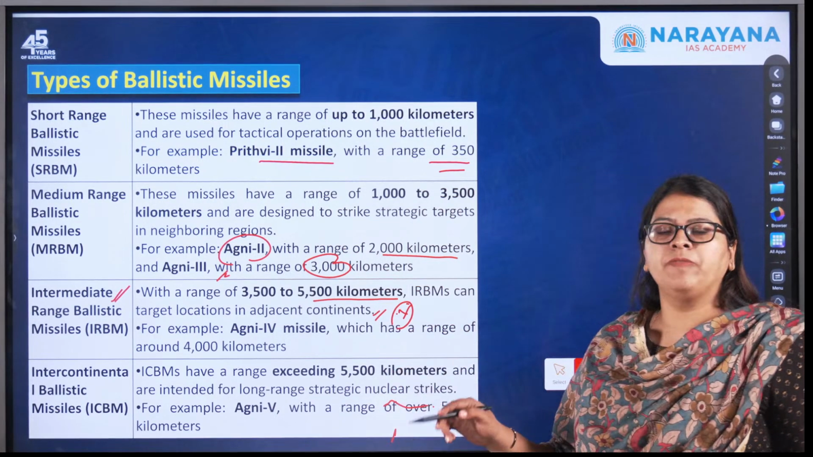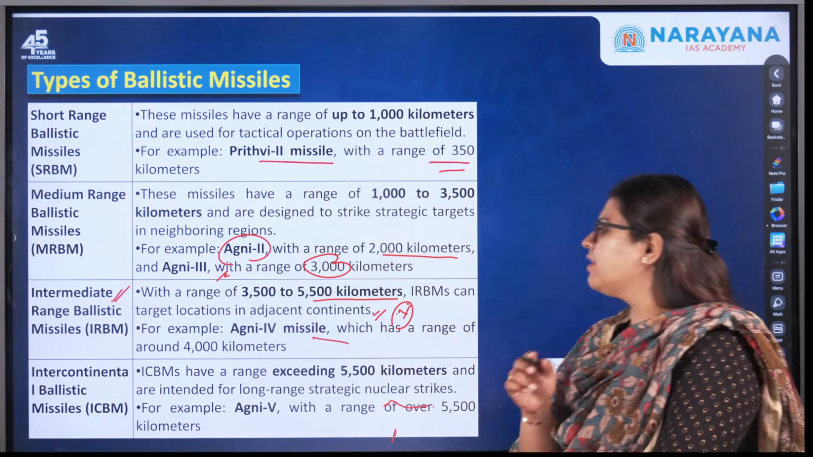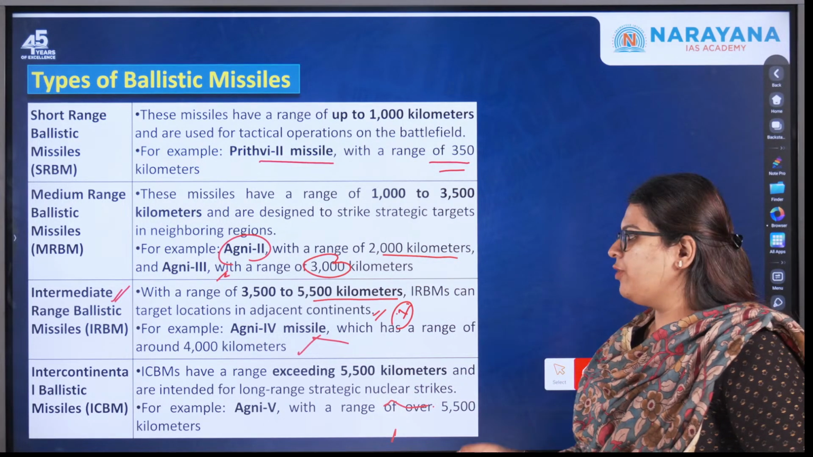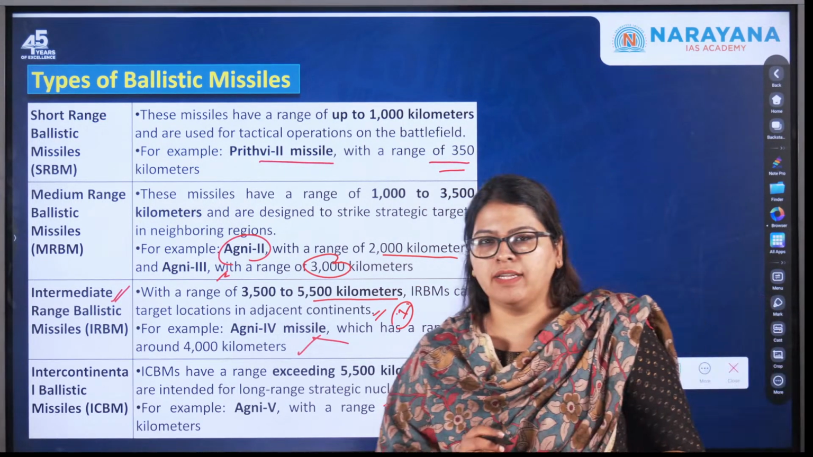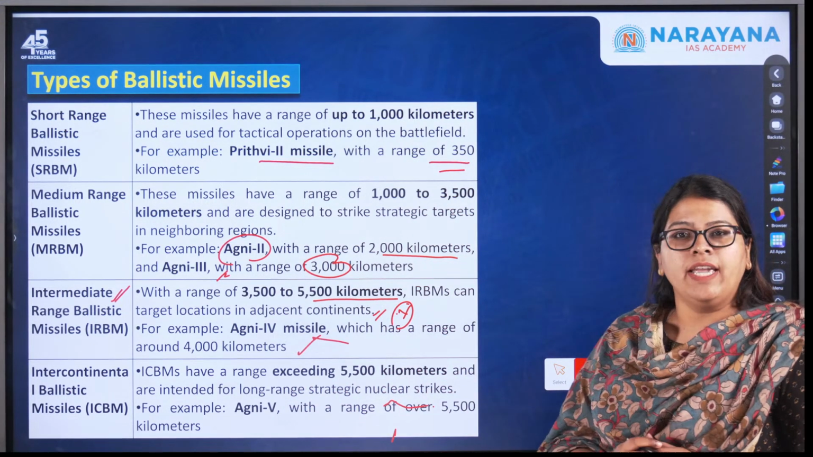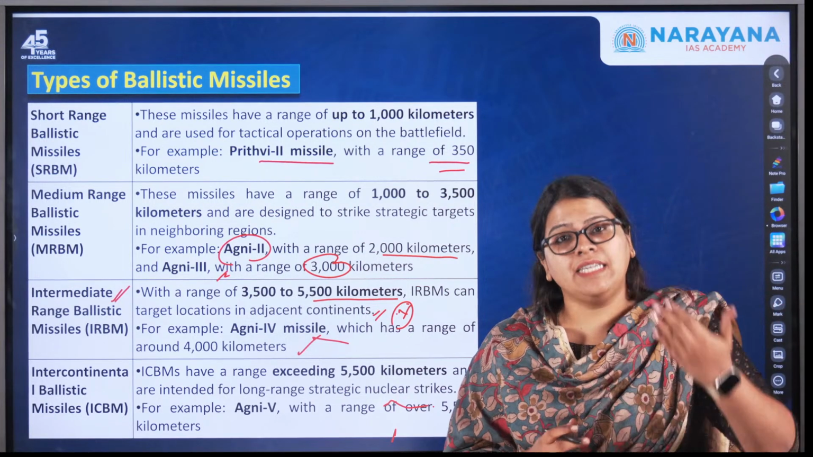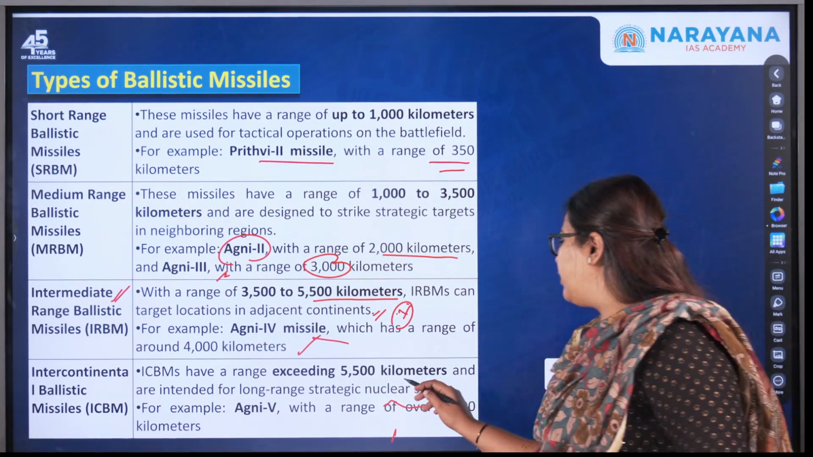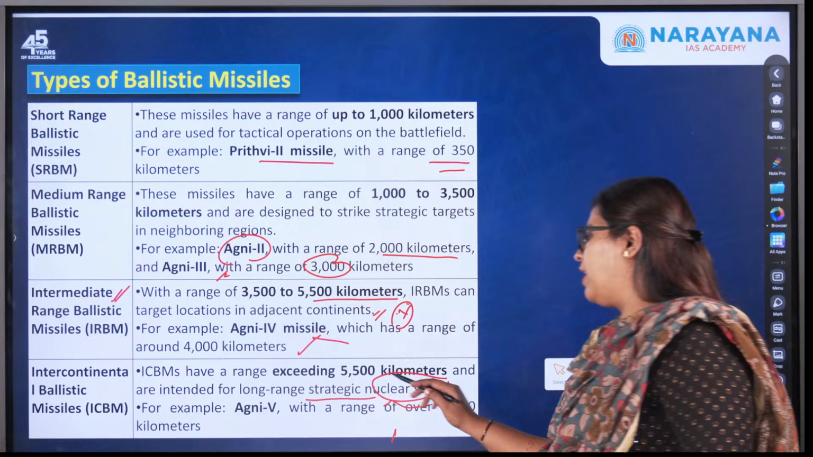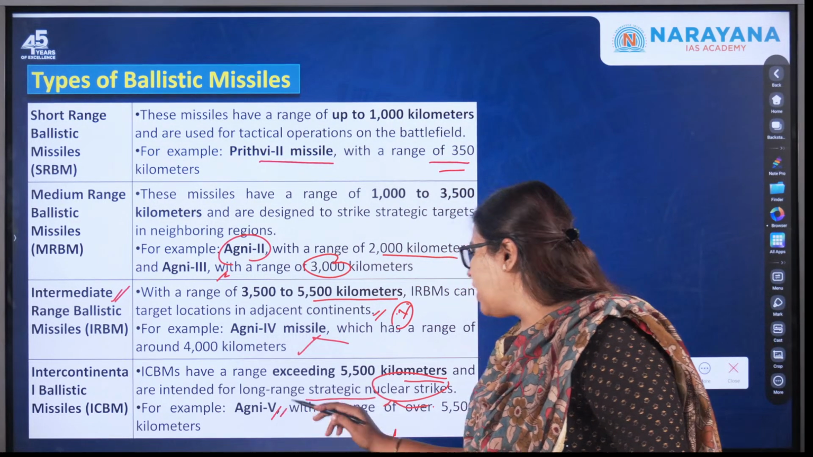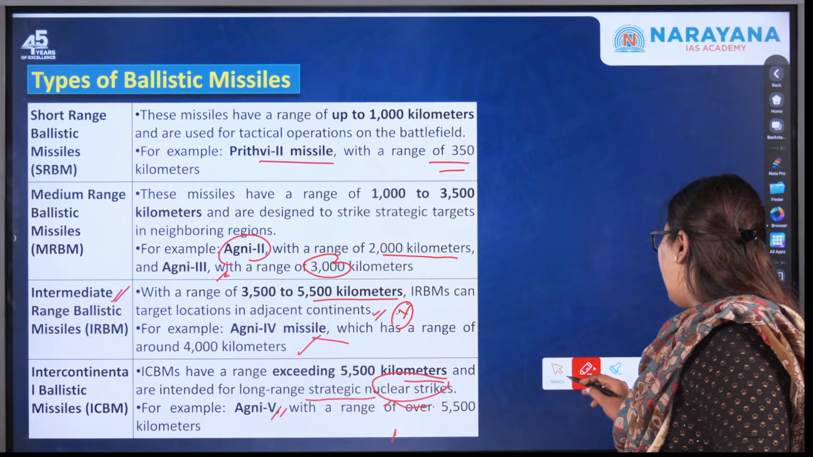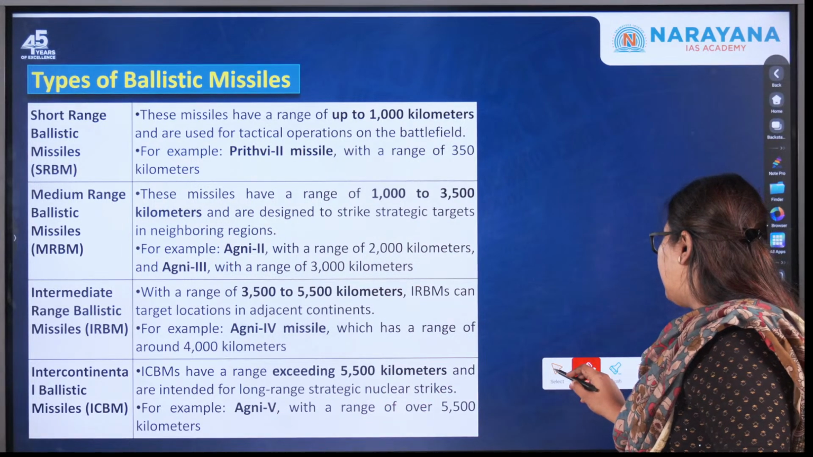An example is the Agni 4 missile, which actually has a range of around 4000 kilometers. So these examples become very important for you. Now moving on is the intercontinental ballistic missile, and this is what China has actually recently tested. So what are they? They actually have a range which exceeds about 5500 kilometers, and are intended for long range strategic nuclear strikes. An example over here is Agni 5, which actually has a range of more than 5500 kilometers. Okay, so these are the different types of ballistic missiles that we actually saw.